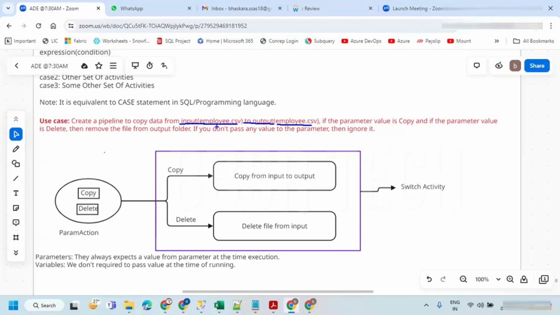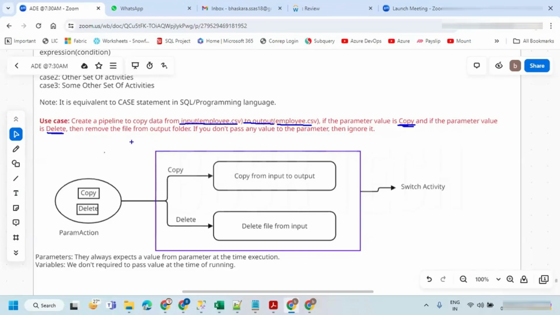There is only one file, so for one file I want to execute one copy data activity. If the parameter value is copy, then copy the file from source to target. Or if the parameter value is delete, then remove the file from the output folder.